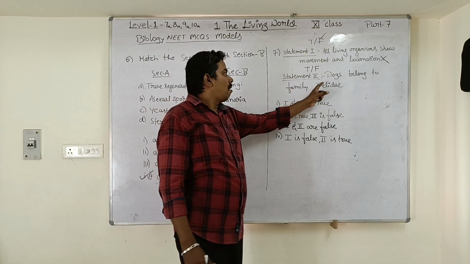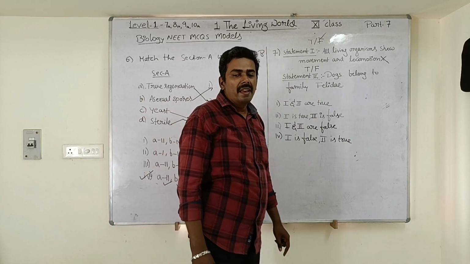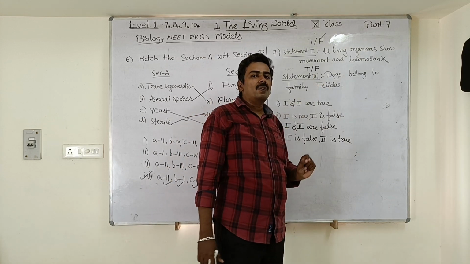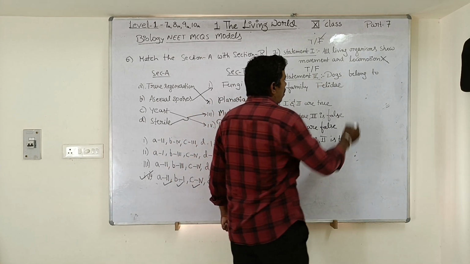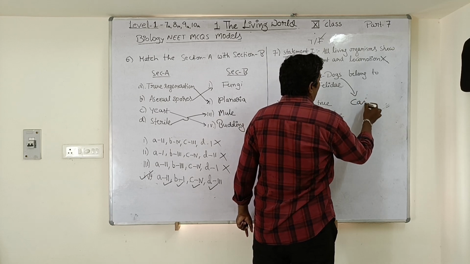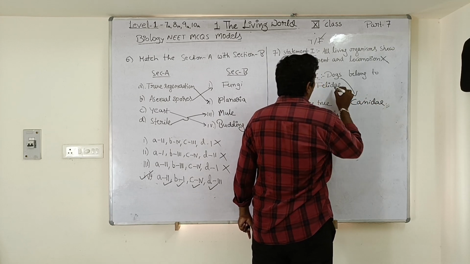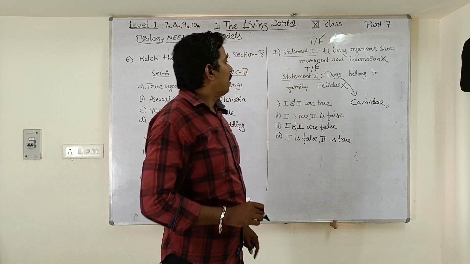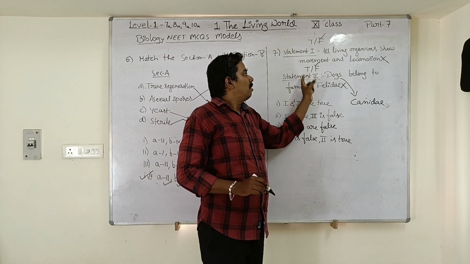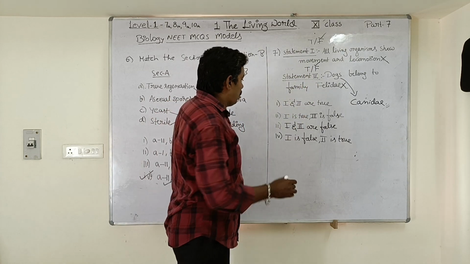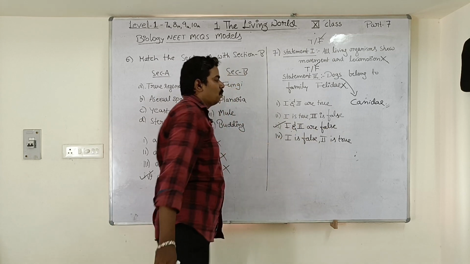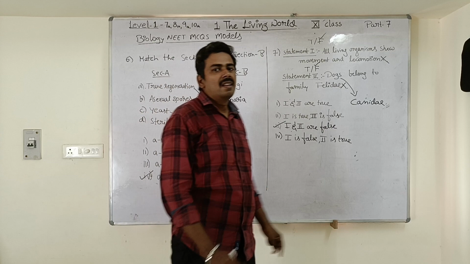Next, statement 2: dogs belong to family Felidae. Is it true or false, students? Dogs belong to Canidae. Dogs belong to which family? Canidae, not Felidae. So this is false. This is also a false statement. So both statement 1 and statement 2 are false. So we choose the option that 1 and 2 are false statements.